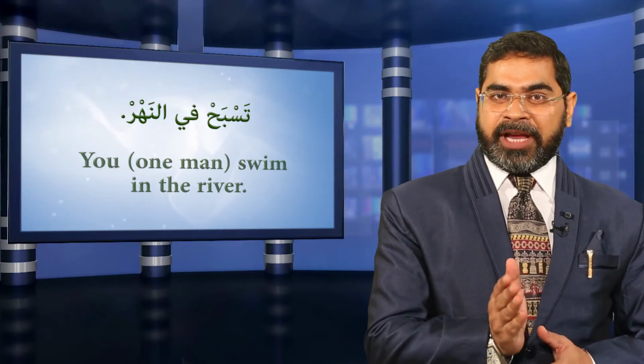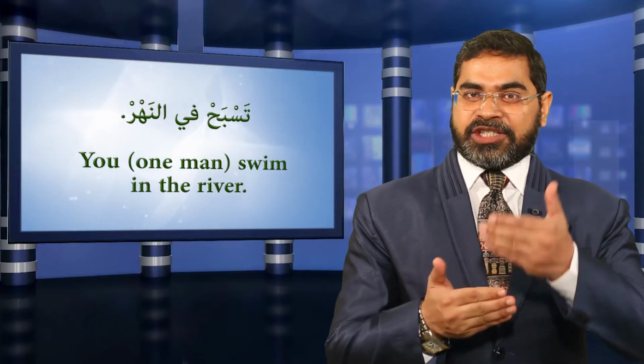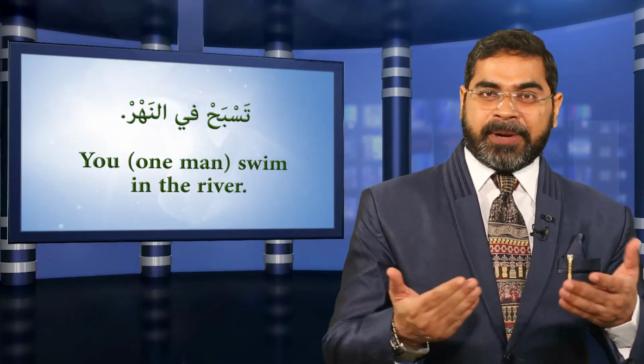The next sentence تسبح في النهر. You one man swim in the river. And change this تسبح into تسبحين and make a sentence on the same pattern. So it will be تسبحين في المسبح.